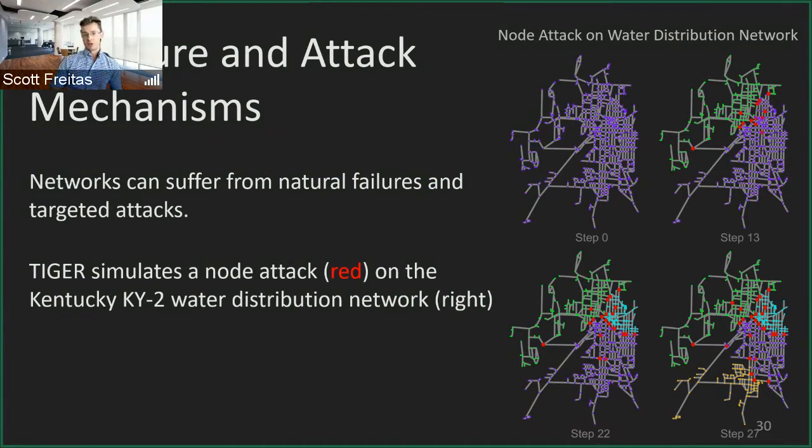So at step 0, we see the whole water distribution network is purple, meaning it's one giant connected component. We can see after 13 different node attacks, which are targeted in this case, how the water distribution network is broken into 2 disconnected components, so it's already beginning to fracture the network. By step 22, we can see it's fractured into 3 disconnected components. By step 27, it's actually 4 disconnected components, really hindering the operation of the network by this point.